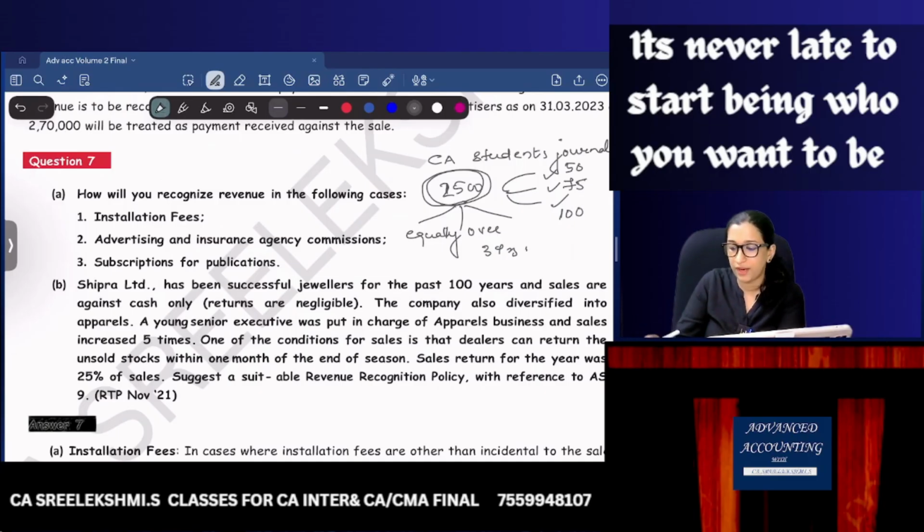So 2,500 into 50 by 225, 555, is the revenue recognized in the first year. 2,500 into 75 by 225, in the second year 833 is the revenue recognized. 2,500 into 100 by 225, last year 1111. So 555 plus 833 plus 1111. This will be the revenue recognition.